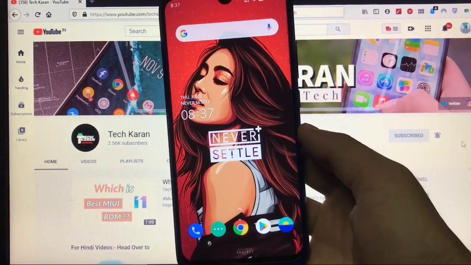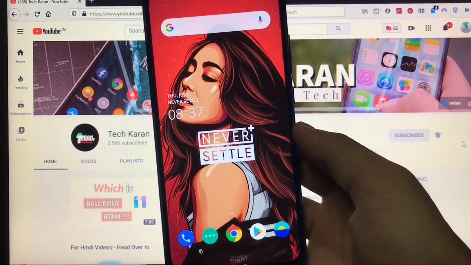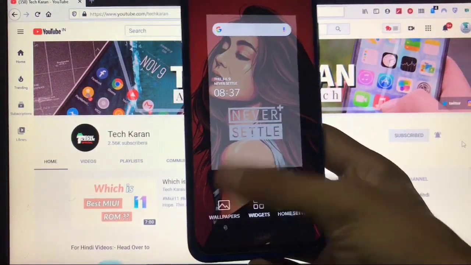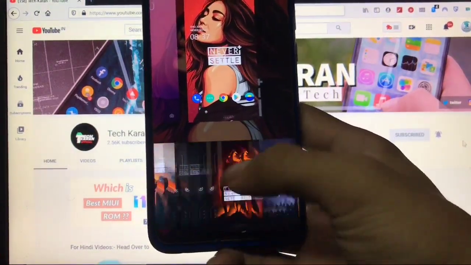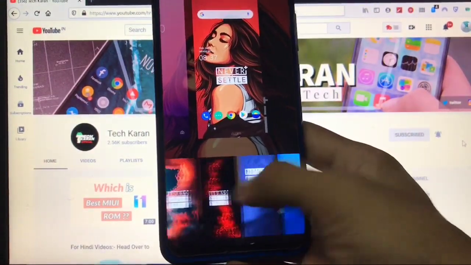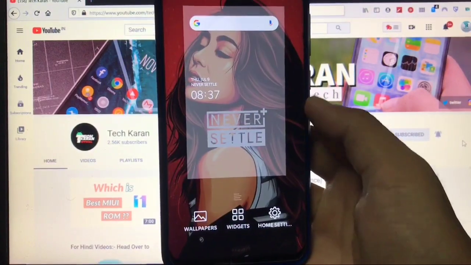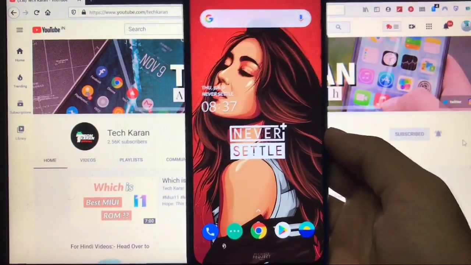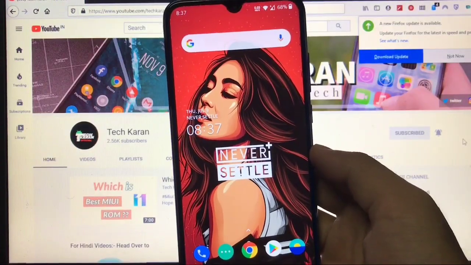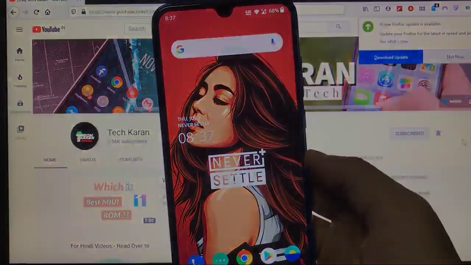Okay, so we are here at the home screen, and first of all, if we're talking about the wallpaper, there are a lot of wallpapers available here. As you can see, there are a lot of Never Settle wallpapers available. You can apply any wallpaper from here. This is quite an interesting thing, and this is one of the new things which you might not get in any other build. Okay, so moving on to some other things.